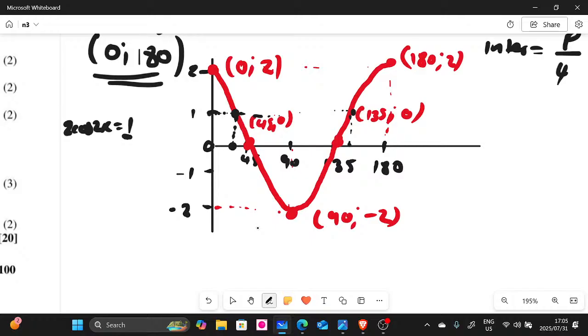As you can see, the first one here, let me call it x1, is between 0 and 45, and the second one is between 135 and 180. So I cannot read them here because I'm not using graph paper, but I can calculate them. So how do I calculate them?